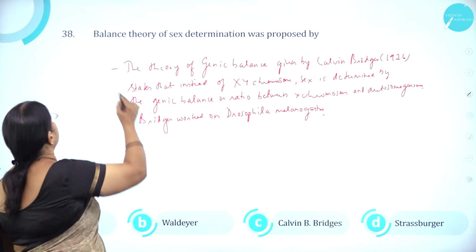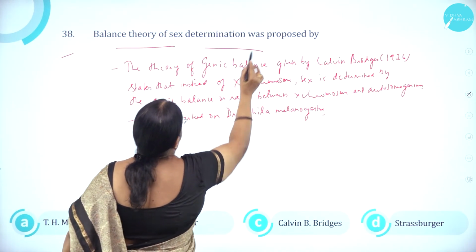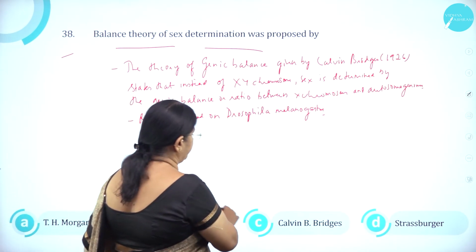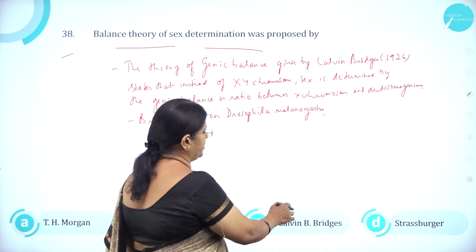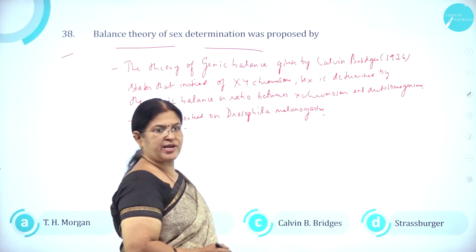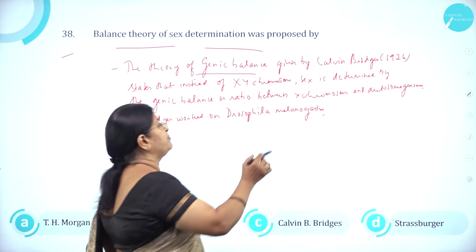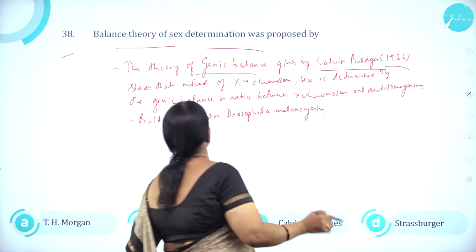Moving on to question number 38. The balanced theory of sex determination was proposed by option A, T.H. Morgan, option B, Waldeyer, option C, Calvin B. Bridges, and option D, Strasburger. The theory of genic balance was given by Calvin Bridges in the year 1926.